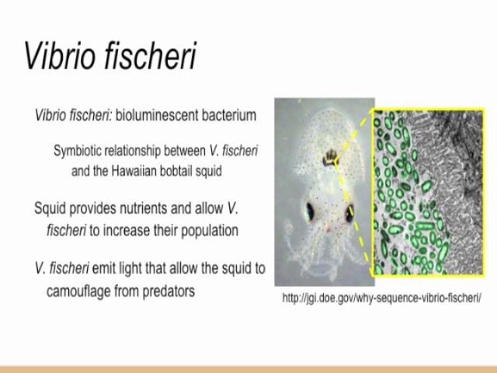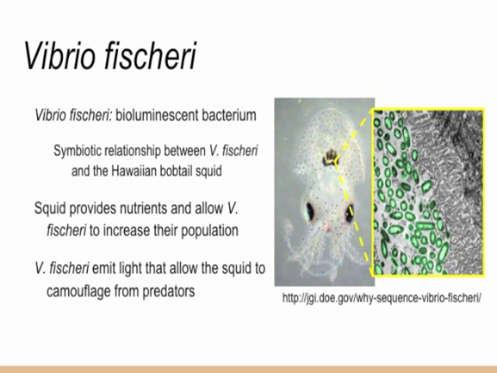Vibrio fischeri is a species of bioluminescent bacterium that can live in symbiosis with the Hawaiian bobtail squid. Vibrio fischeri lives in the ocean where conditions are constantly changing. Vibrio fischeri can also live in the gut of the squid because it produces an enzyme that can detoxify the nitric oxide found in the squid.